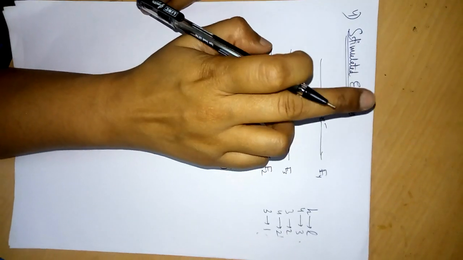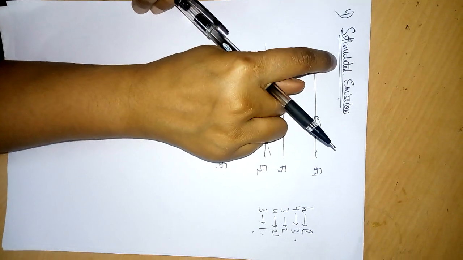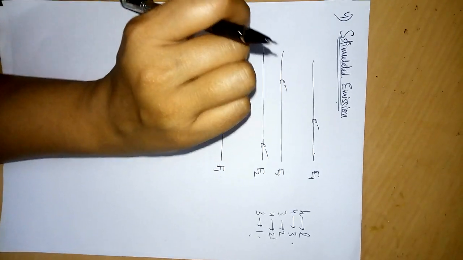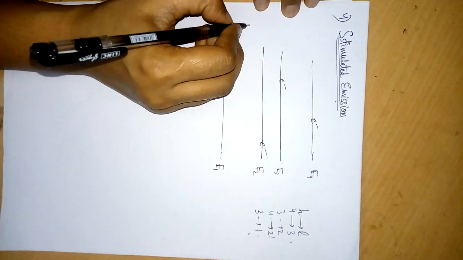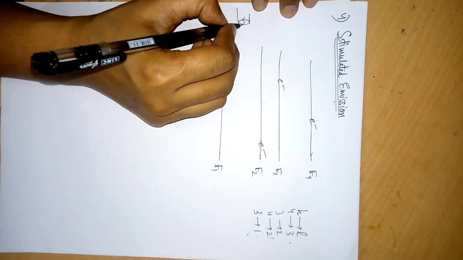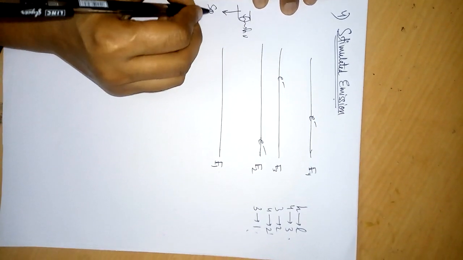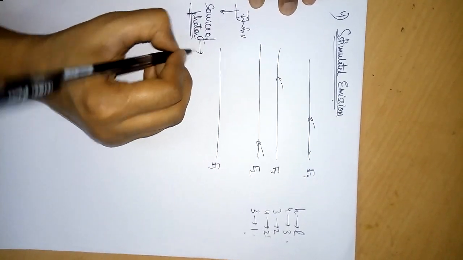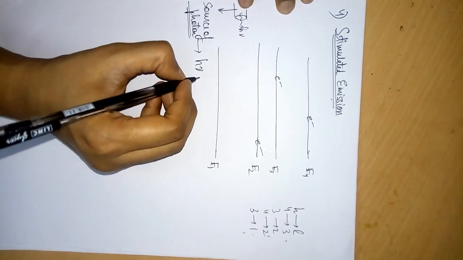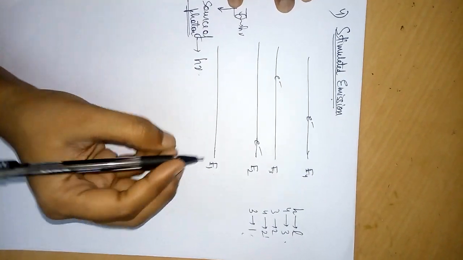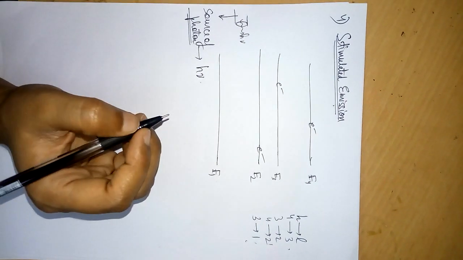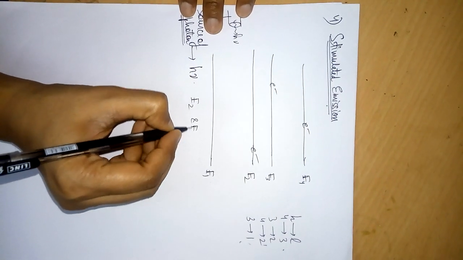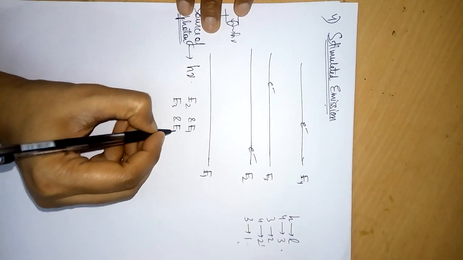But the process is stimulated as well, which means we have applied some external machinery here. The external machine that we have applied is again a source of photon. We have applied a source of photon having energy h mu, and this h mu is tuned. How is it tuned? It is tuned by picking any two energy levels. So either I will pick E2 and E1 or E3 and E1, just like that.